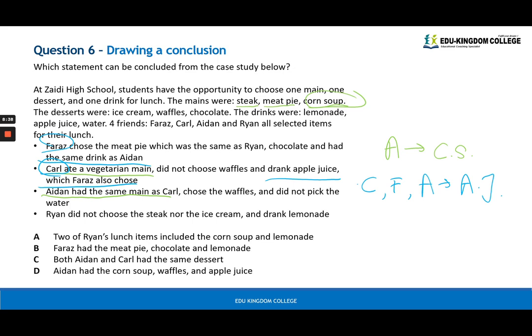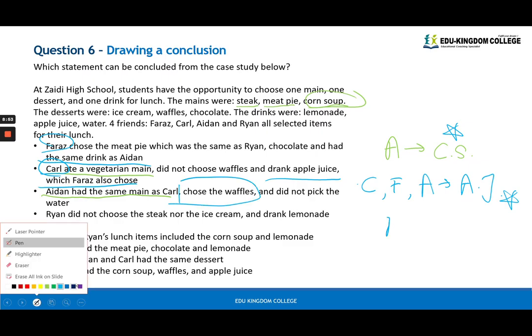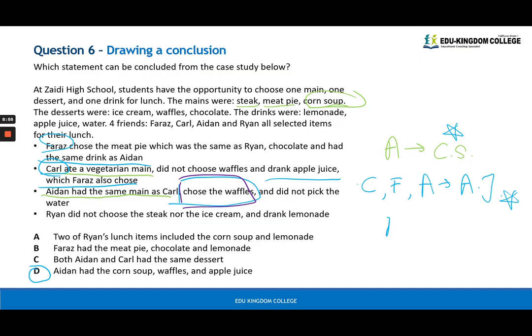So, which one would be the answer? The answer is option D. We had corn soup, we had apple juice for Aiden, and Aiden also chose waffles. Okay, so let's use another color actually. Aiden also chose waffles for the dessert. And that's why D is the answer.